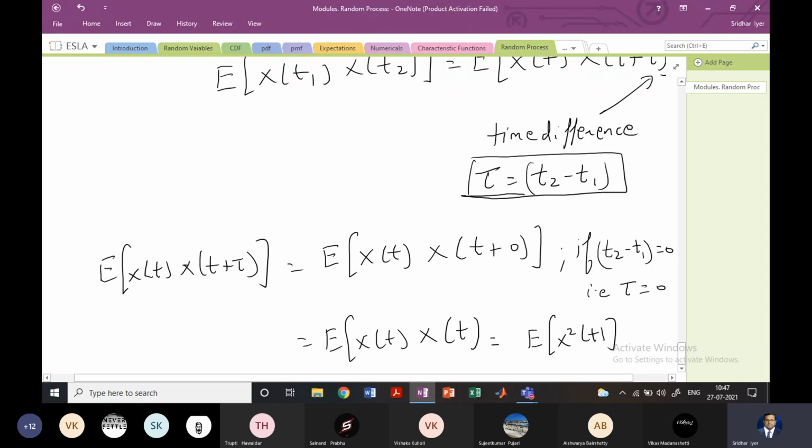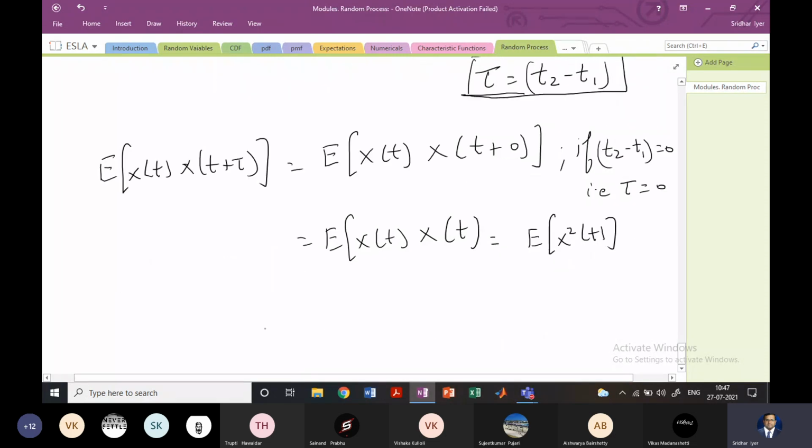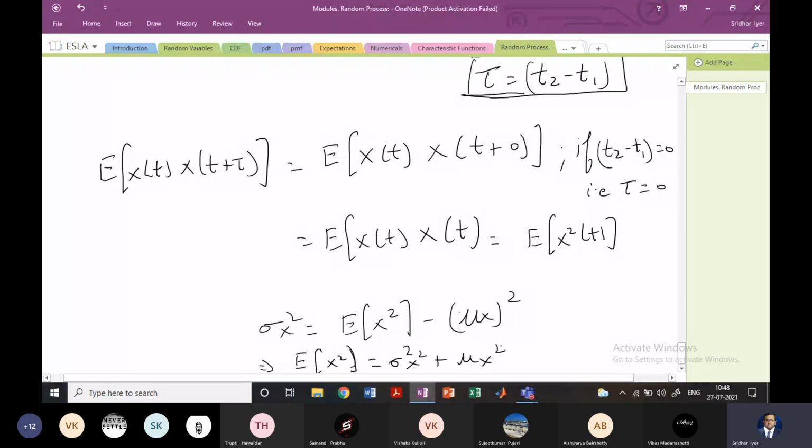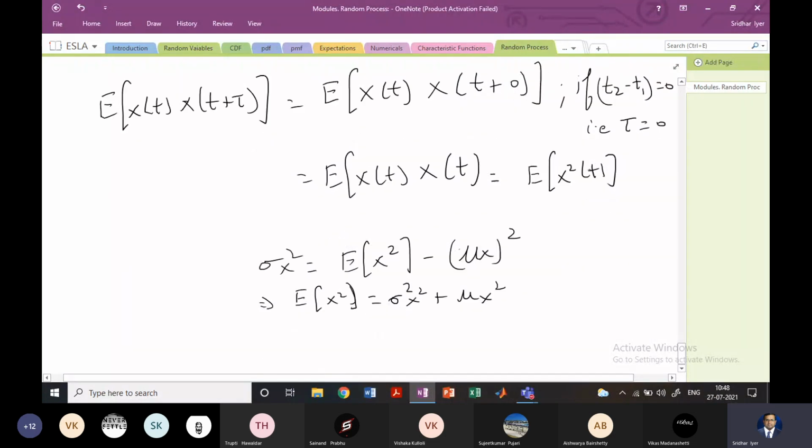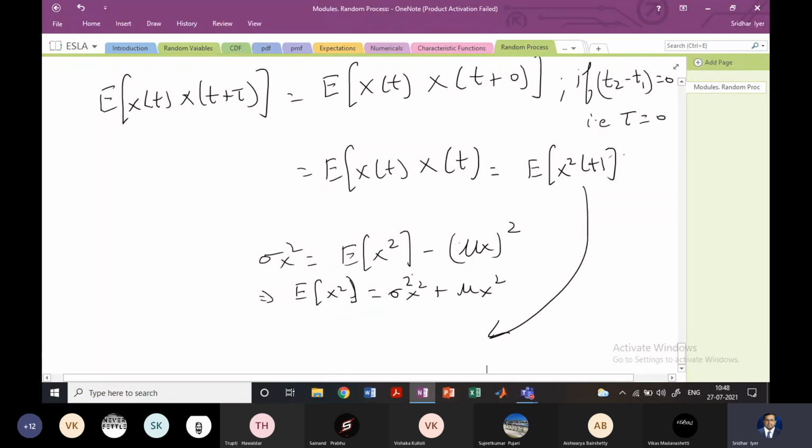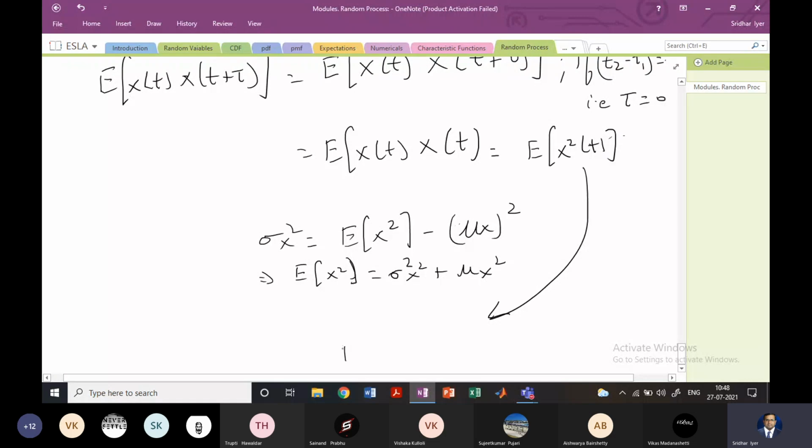And we know that sigma_X^2 is E[x^2] minus mu_X^2. Therefore, E[x^2] is sigma_X^2 plus mu_X^2.